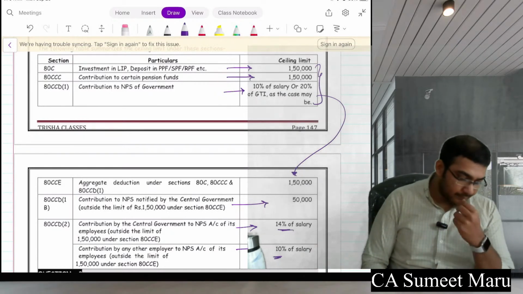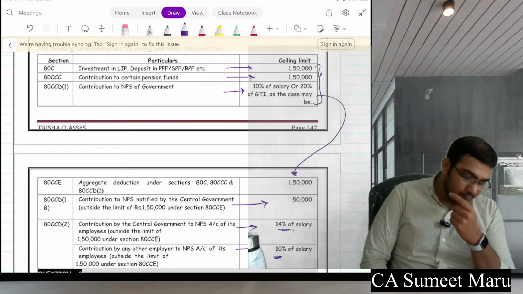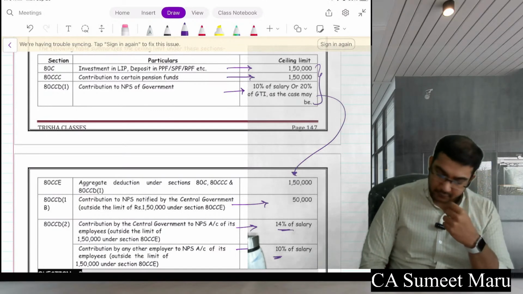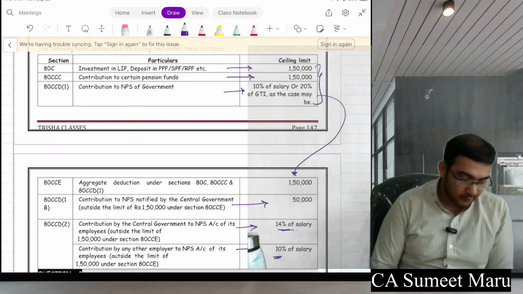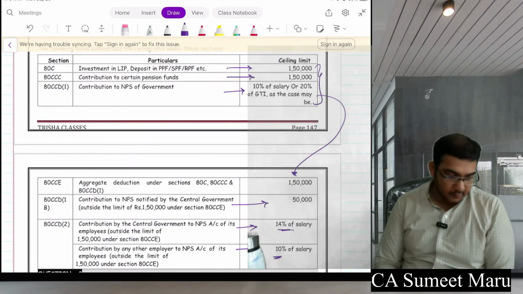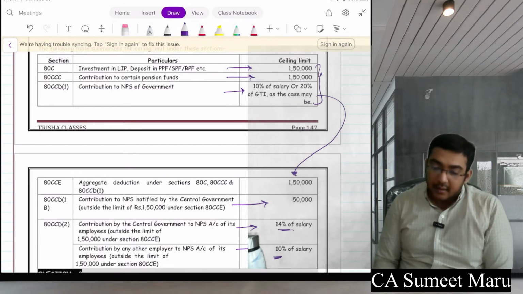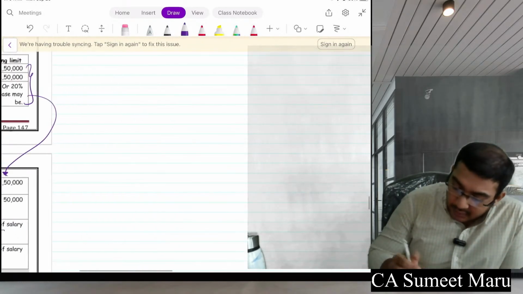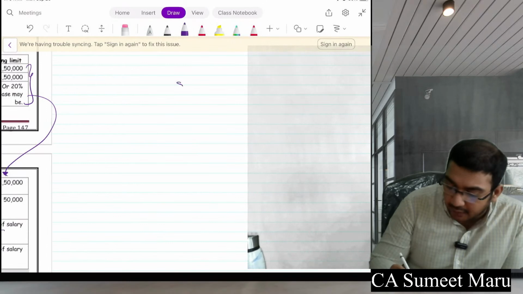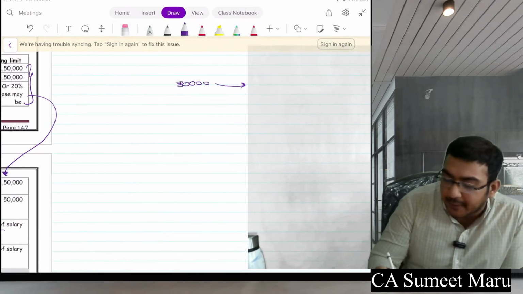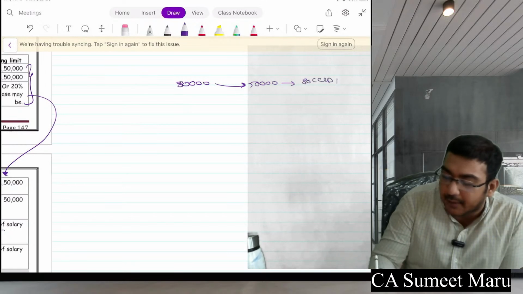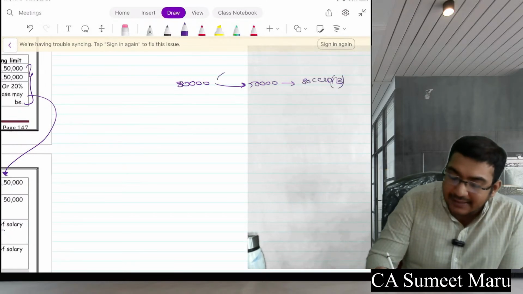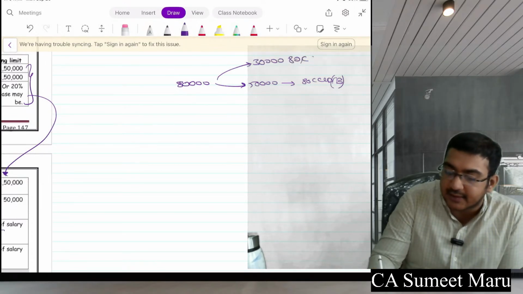Yes, what, Hriday? Yeah, Hriday. So for example, see, I have paid say 80,000. So 50%, up to 50,000, I can get in 80CCD 1B, and the balance 30,000 I can get in 80CCD 1.